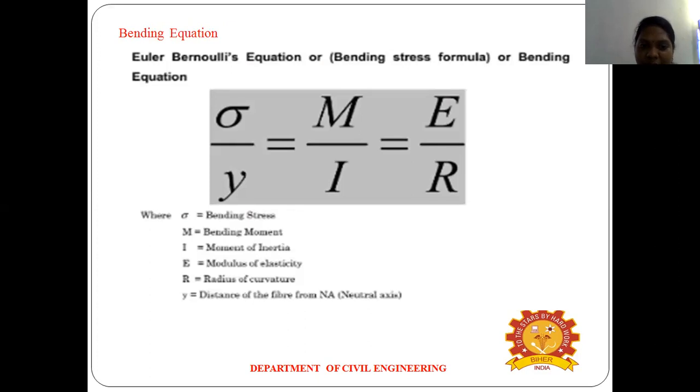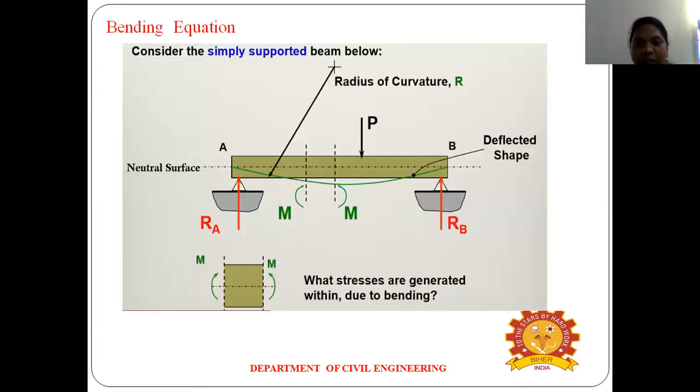The first one is the bending stress, then bending moment, moment of inertia, which is a property, Young's modulus of elasticity, which is a property, the radius of curvature, and the distance of the fibers. Okay, so this is all the relationship. Using all these relationships, we find out the bending stress. So this equation is called the bending equation.